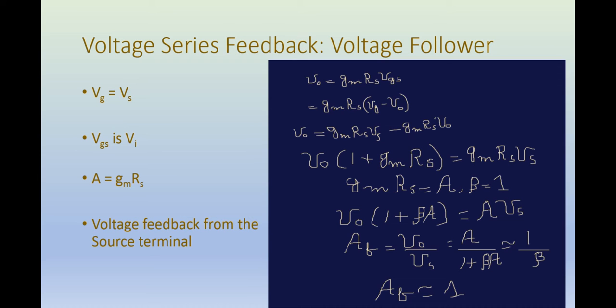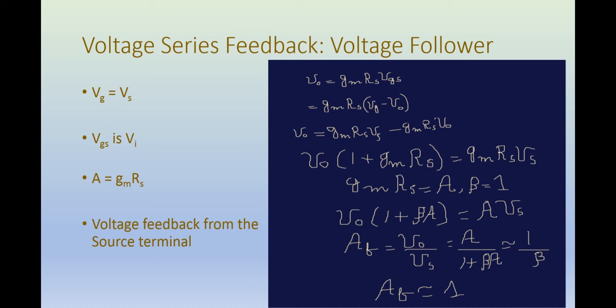We have already discussed that beta is equal to 1 because the feedback voltage is simply equal to V0. V0 itself is acting as the feedback voltage without any scaling, as we discussed in the previous slide.